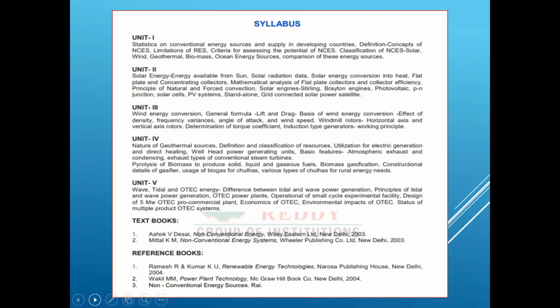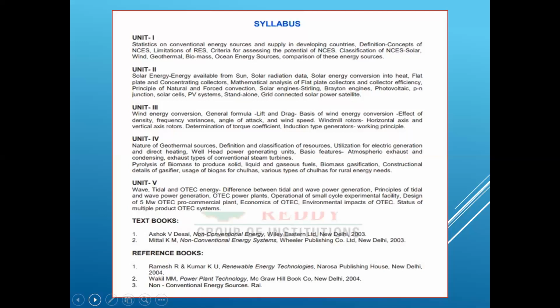Okay. So next one is unit 4. In unit 4, we can see we are having the syllabus of geothermal sources, and also the next one is biomass, and biomass we are reading from the 8th class or 6th class onwards. How from waste gas and also waste particles, we are producing some gas or some form of energy, and also what are the different types of energies we are going to use, we are going to see that.